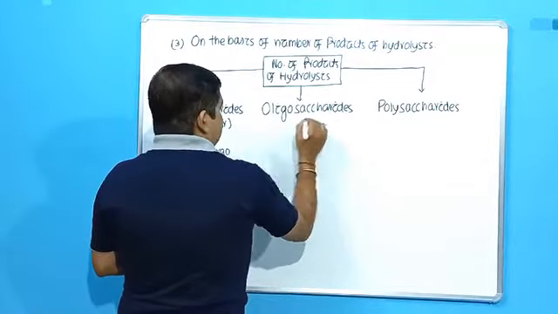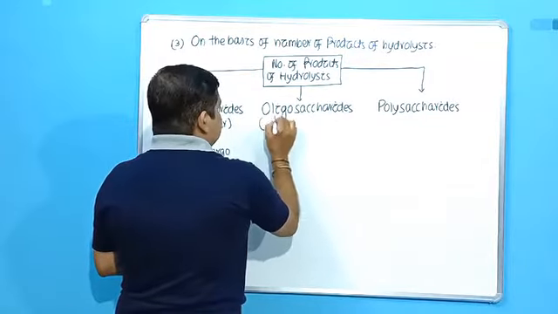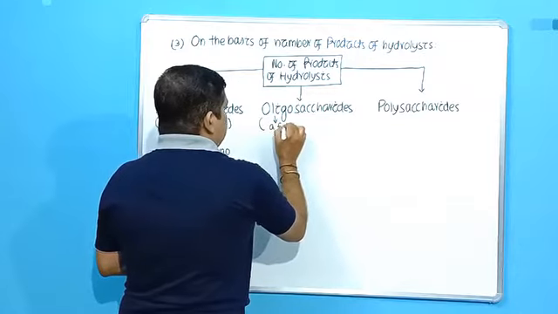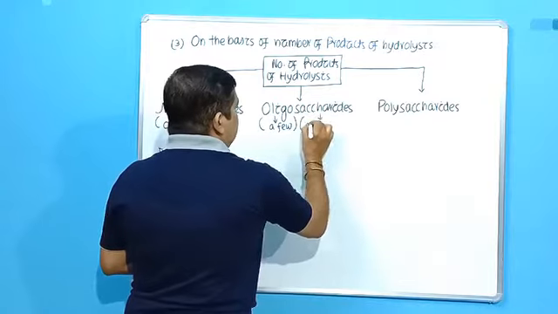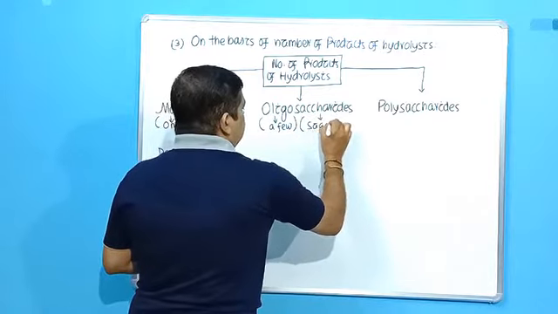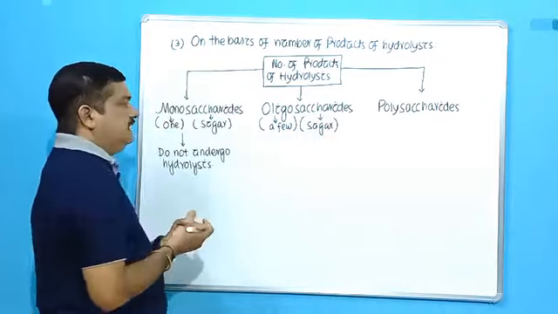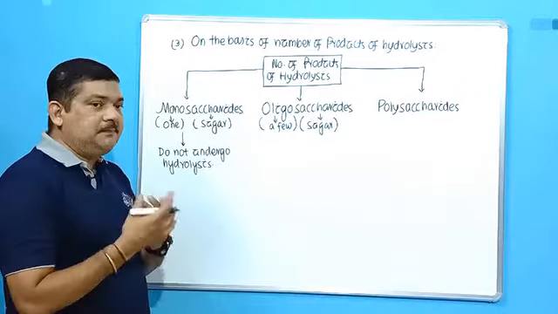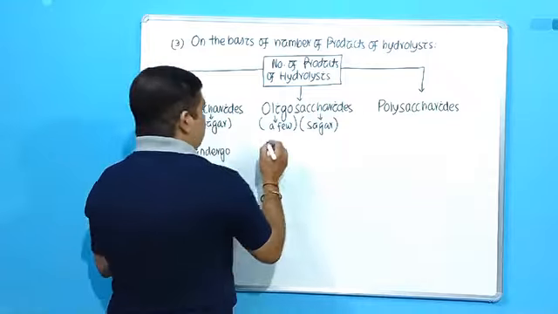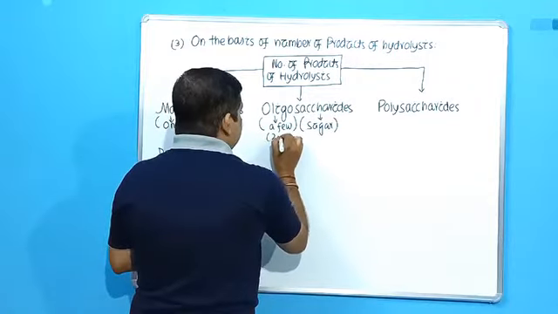Then oligosaccharides. Oligo means a few, as I already told you. Saccharon again means sugar. That means oligosaccharides are those carbohydrates which produce a few. And you have to remember that number. A few means 2 to 10.